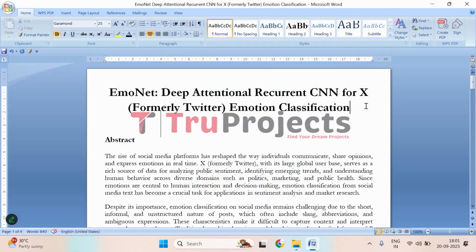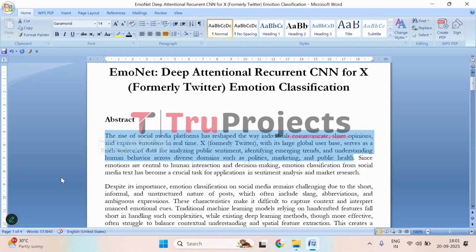Welcome to True Projects. In this video, we are going to explain the project EmoNet, Deep Attentional Recurrent CNN for X, formerly Twitter, emotion classification. Before getting into the execution, first let us understand what this project is about.